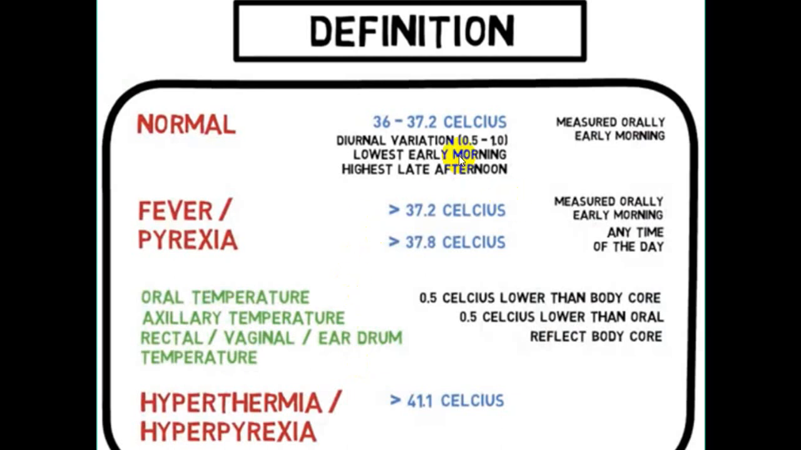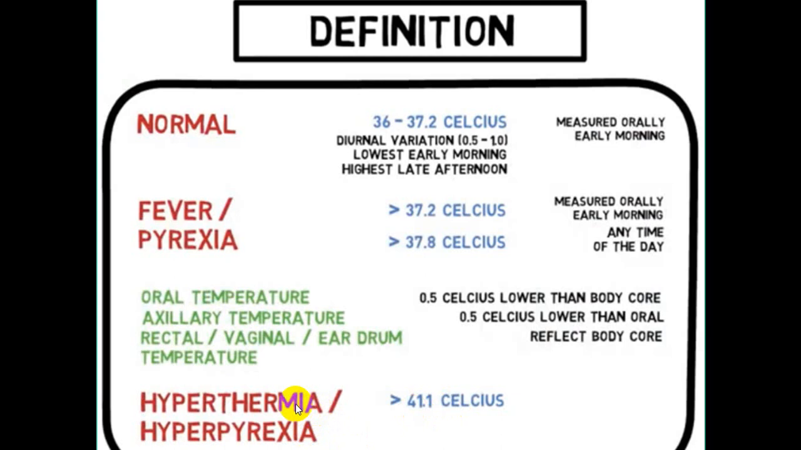So in Celsius, 36 to 37.2 is considered as normal. More than 37.8 is considered as pyrexia. And when it is more than 41.1 Celsius, or we call it 104, more than 104, 105, we consider that as hyperpyrexia.